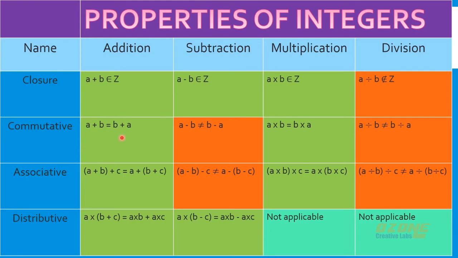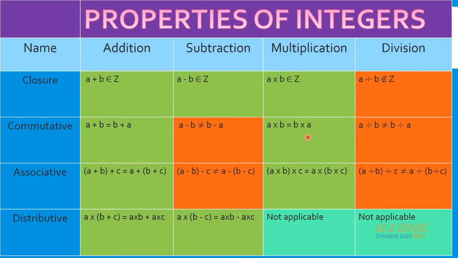If you are taking 2 numbers, 5 and 3, 5 plus 3 and 3 plus 5 will give the same answer. So a plus b and b plus a are always equal. But in subtraction it is not equal. a minus b won't be equal to b minus a, because 5 minus 3 is 2, but if we do 3 minus 5, then it will be minus 2. So both the answers are not equal.